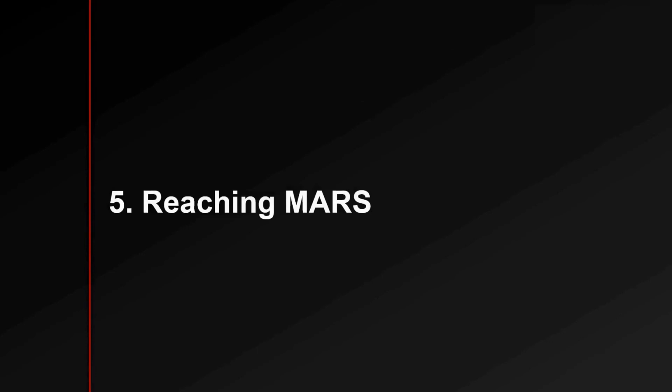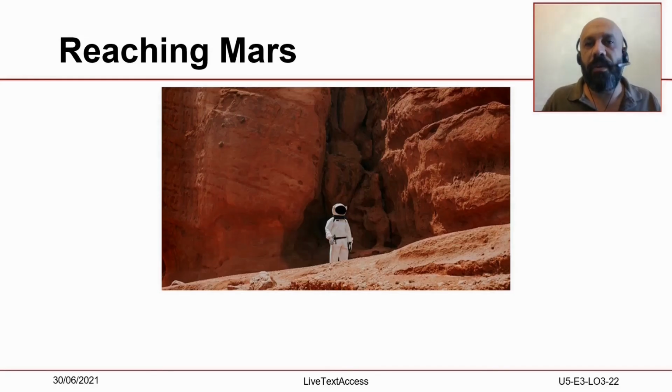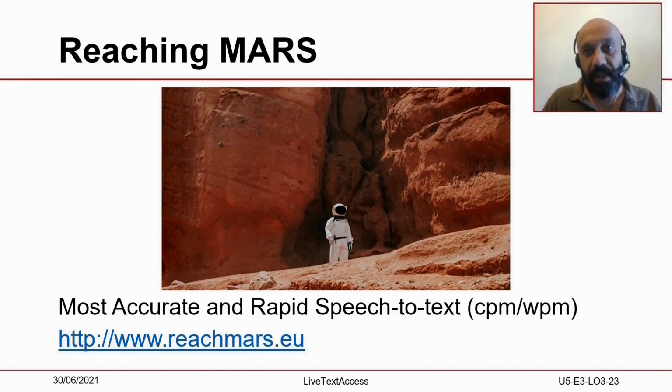Section 5. Reaching Mars. For a real-time intralingual subtitler, it is not enough, however, to be accurate and rapid. It is fundamental to reach Mars. Better, it is important to reach one's MARS, acronym for Most Accurate and Rapid Speech-to-Text Dictation Rate. In other words, MARS is one's capacity to produce accurate subtitles at a given speech rate. A real-time subtitler has to know his or her MARS, as after this threshold, subtitles are likely to be of less good quality.